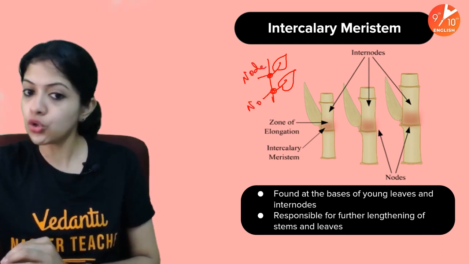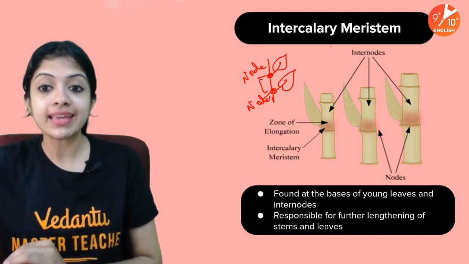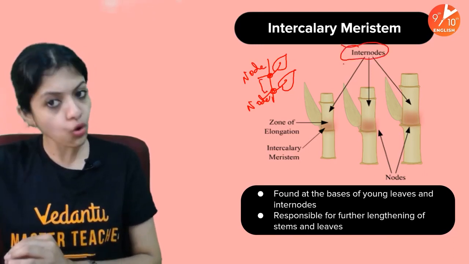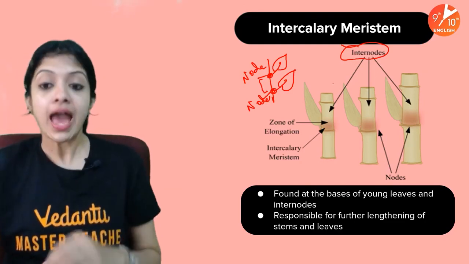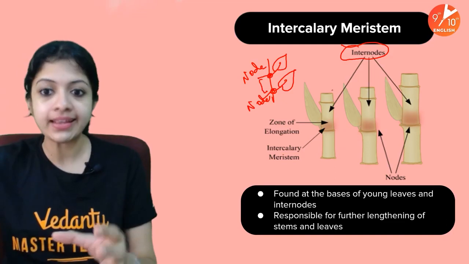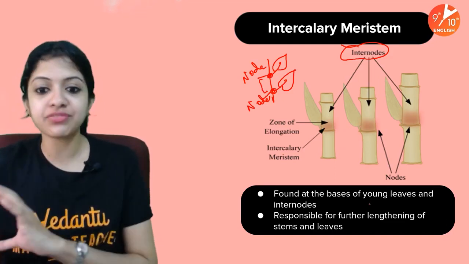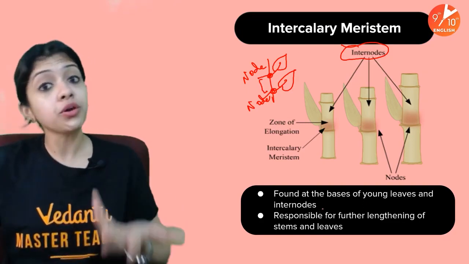This is another node. The space between adjacent nodes is what we call an internode. Intercalary meristems are found actively dividing in the region of the internode. They are found at the bases of young leaves and internodes. What do you think they would do?